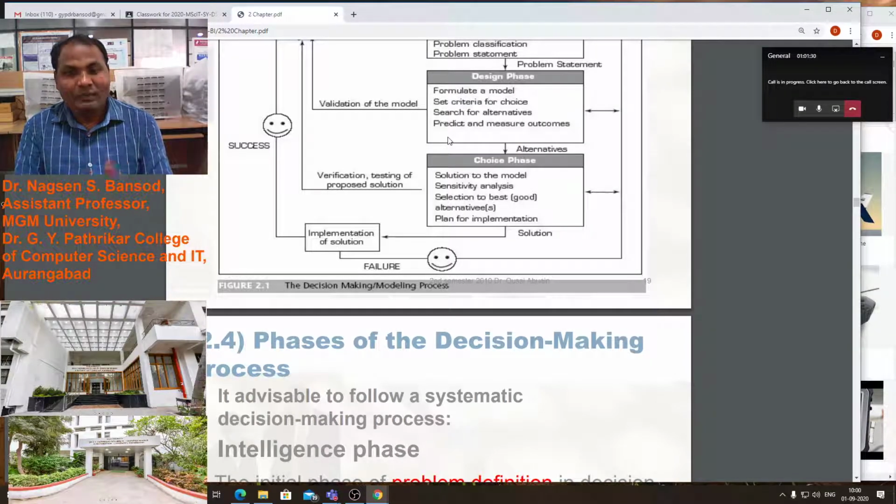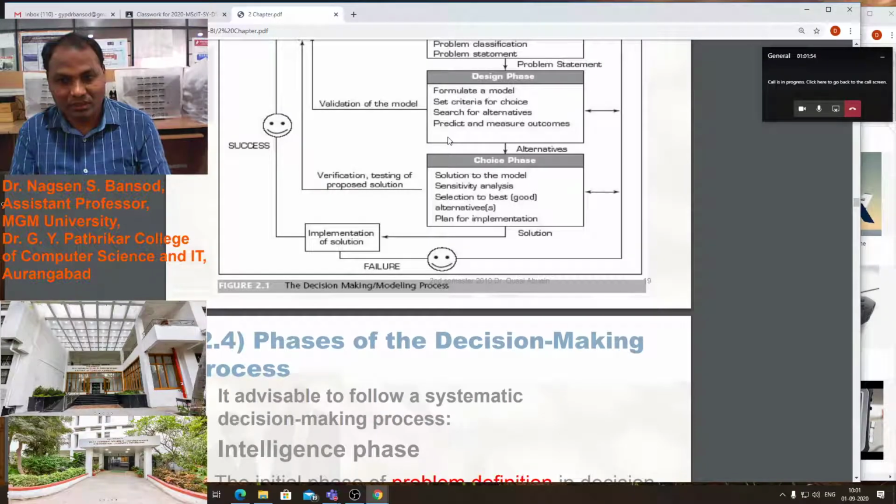Then alternatives and a plan for implementation. In the choice phase, we plan how it will be implemented, with the help of a programming language or with actual components. These are the solutions we have to consider in the choice phase.